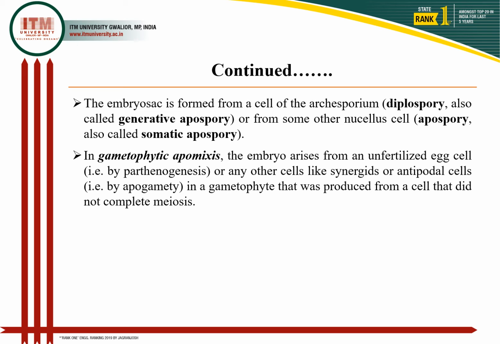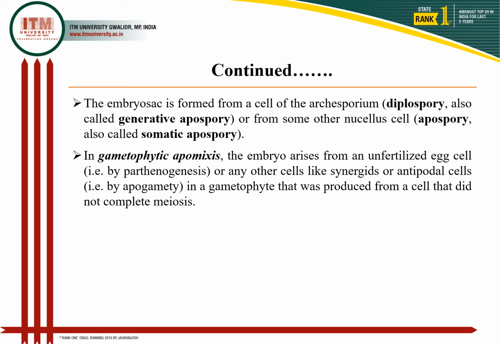What are the different ways through which the embryo sac is formed? One is diplospory, where the embryo sac is formed from the cells of the archesporium, which is also called generative apospory, while apospory is the development of the embryo sac from the nucellus cell. So it is a somatic apospory phenomenon, and gametophytic apomixis.